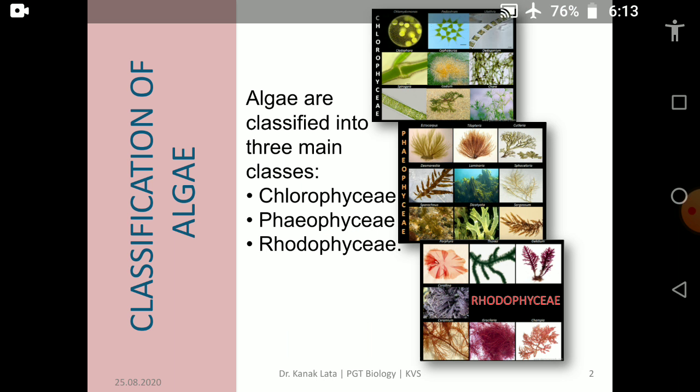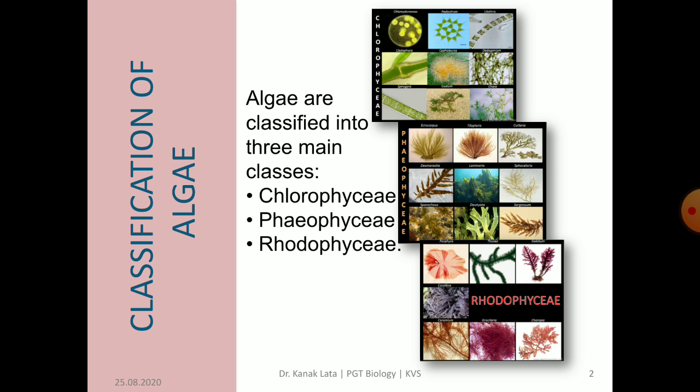Algae are classified into three main classes. What are they? They are Chlorophyceae, Phaeophyceae and Rhodophyceae. And this classification of algae is based on the nature of photosynthetic and accessory pigments.